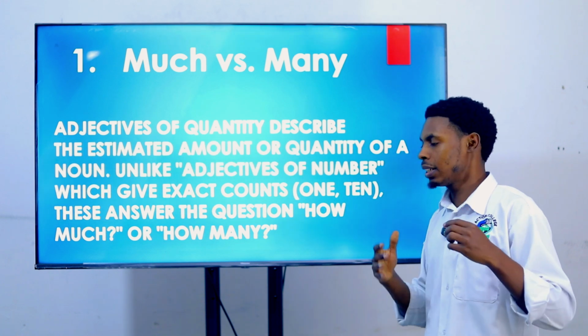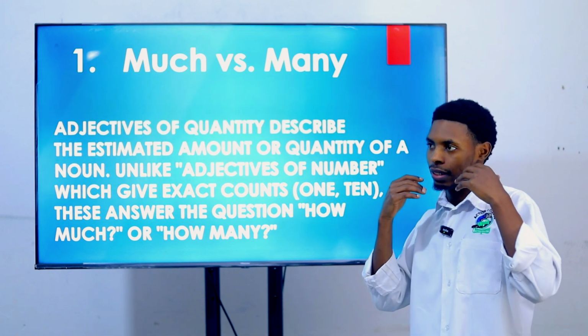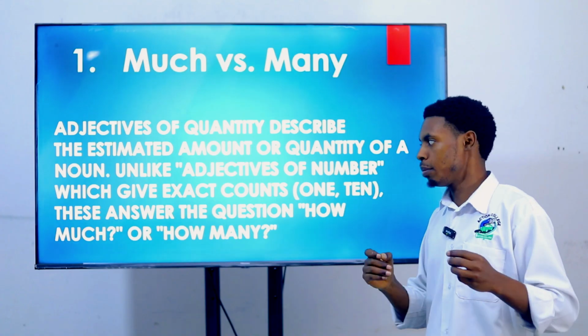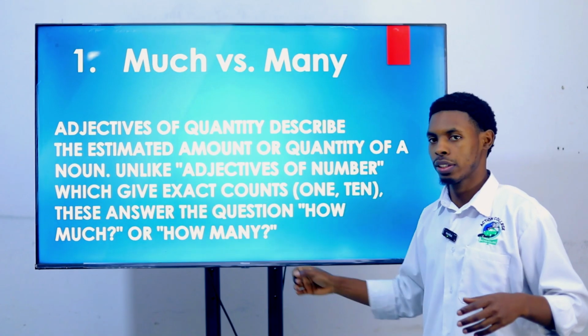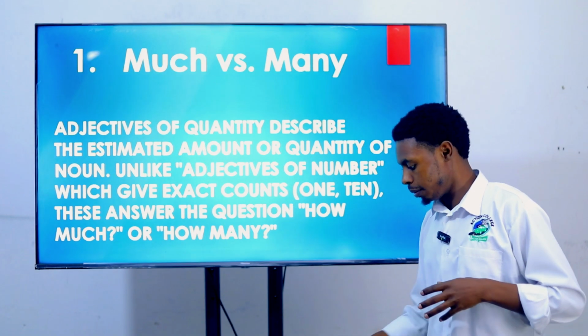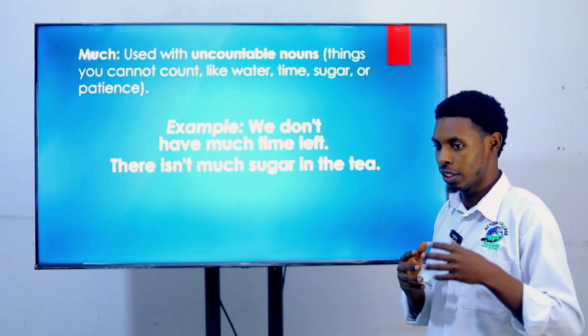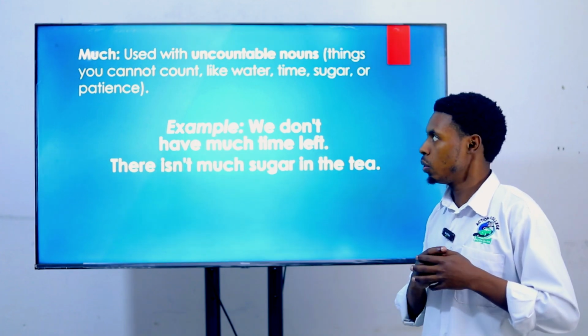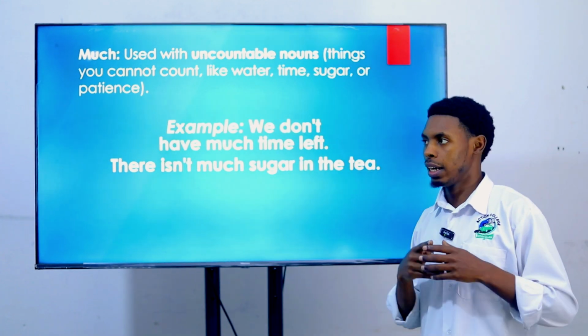They describe this quantity or amount, whereby they answer questions like how many and how much.